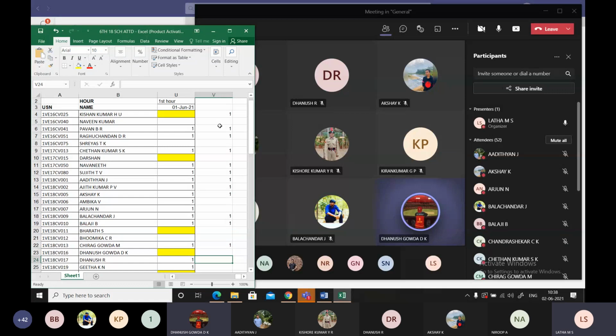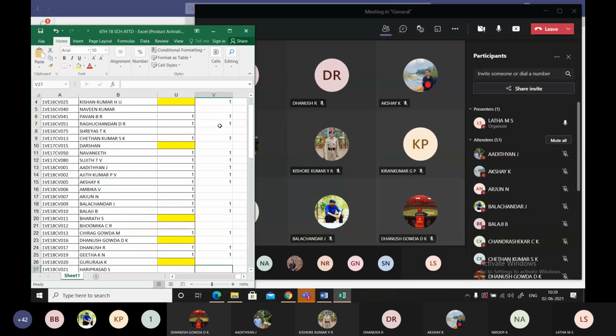Dhanesh Gowda, you have not paid the fees. Ma'am. Yeah, then why did you attend the class? I'll put the names in the group, those who have not paid the fees. Is that okay? Okay, ma'am. Dhanush. Gita, present, ma'am.